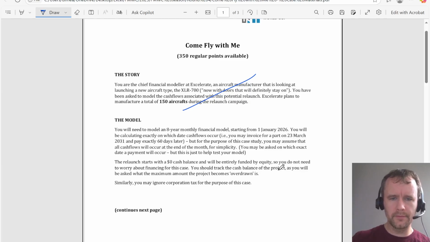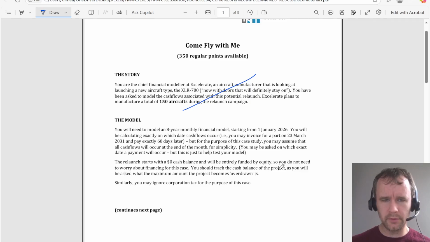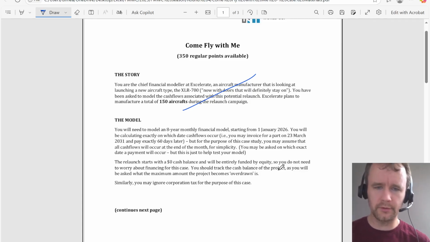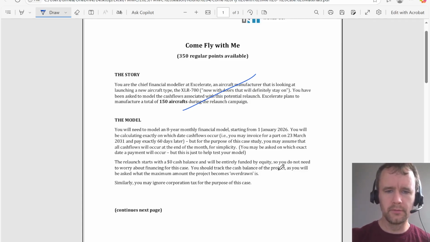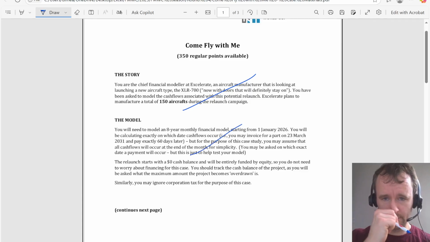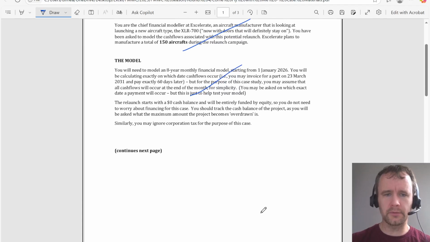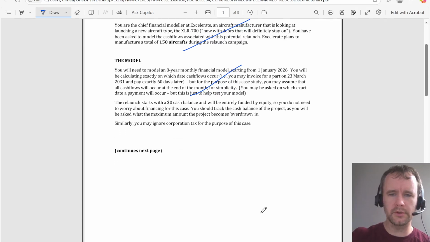All right. You're calculating exactly on which date cash flows occur, or you may invoice for a part. Oh, frick. Okay, fine. So cash flows occur at the end of the month. Okay. The relaunch starts with 0 cash balance and will be entirely funded by equity, so you do not need to worry about financing. Oh, hooray. Track the cash balance of the project as you'll be asked what the maximum amount the project becomes overdrawn is. Similarly, you may ignore corporation tax. Okay, hooray.